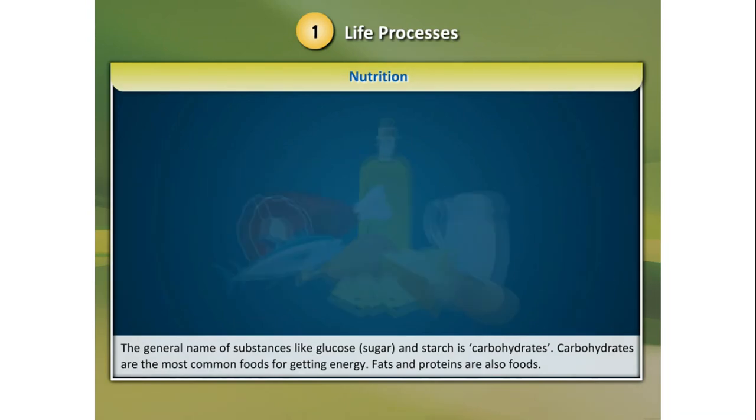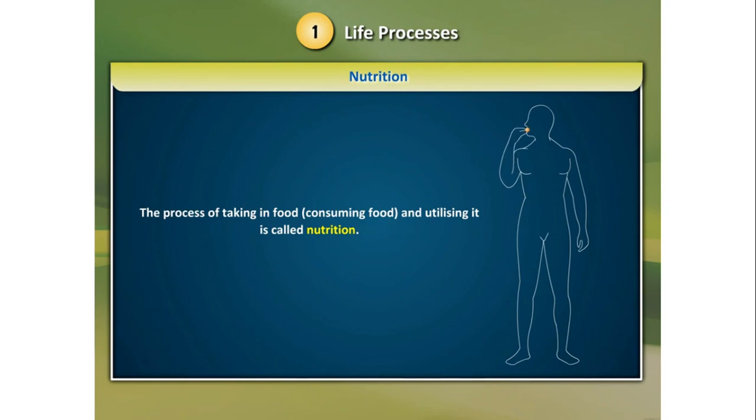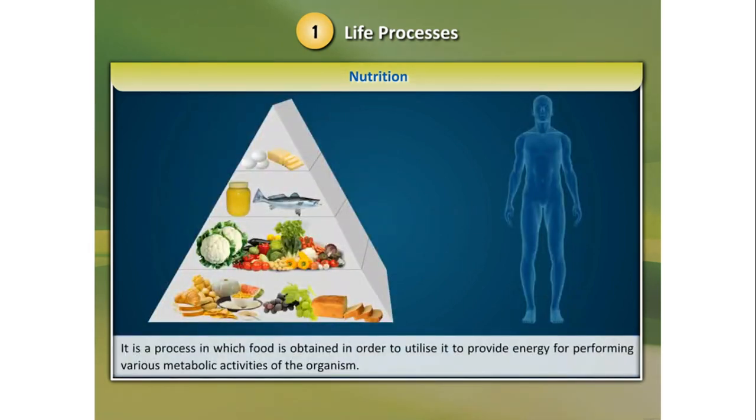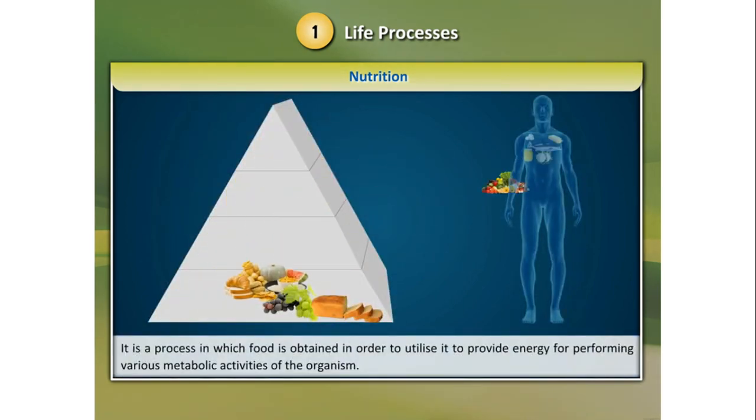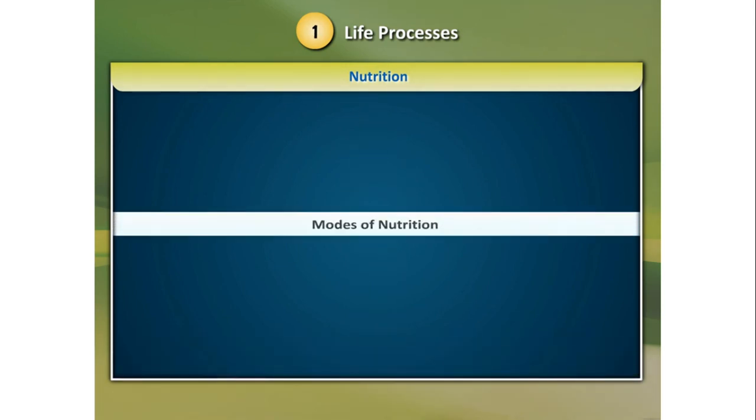What do carbohydrates give? They give us energy. What are these? Fats and proteins. So what is nutrition? It is the process in which food is obtained to provide energy.